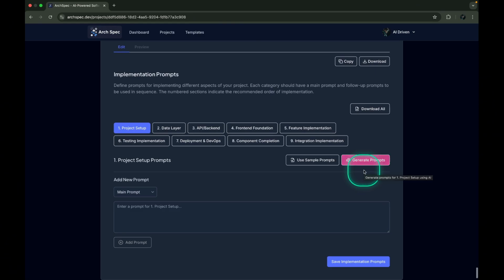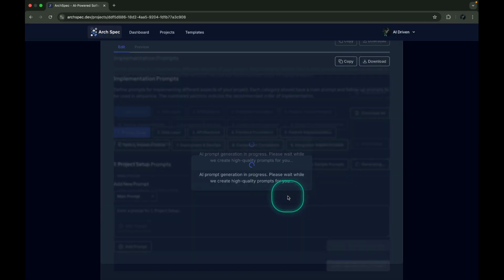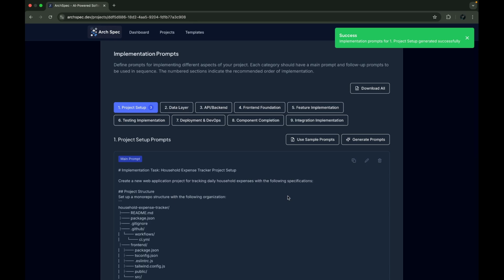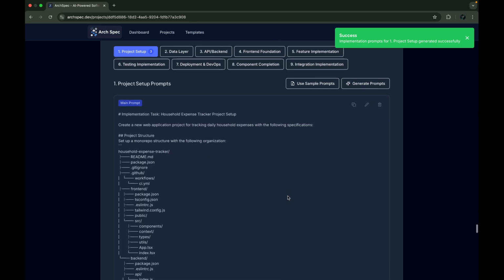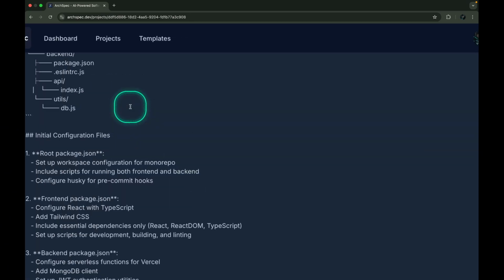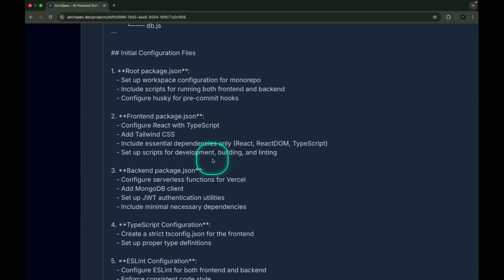For implementation prompts, we can now generate specific prompts. The AI has created a main prompt with the project structure laid out, initial configuration files, and the exact tech stack we selected.